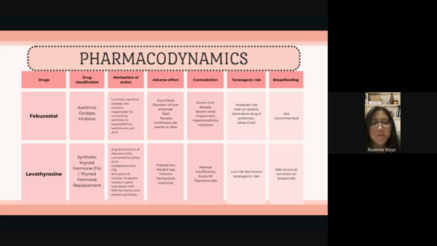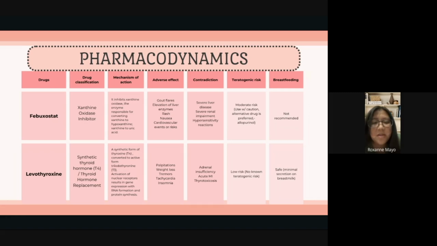Its adverse effects include gout flares, elevation of liver enzymes, rash, nausea, and cardiovascular risk. It is contraindicated in severe liver disease, renal impairment, and those with hypersensitivity reactions. It has moderate teratogenic risk. It should be used with caution, and an alternative drug is preferred, such as allopurinol, and it's not recommended also in breastfeeding.